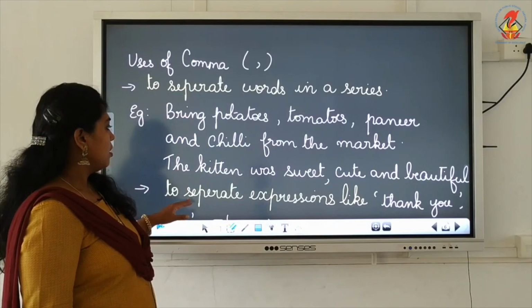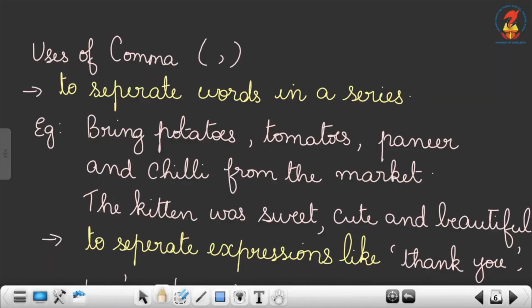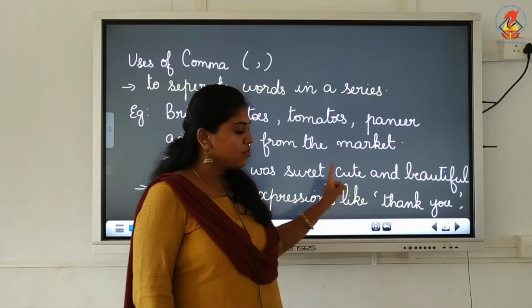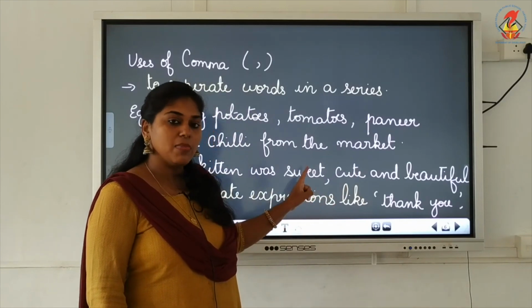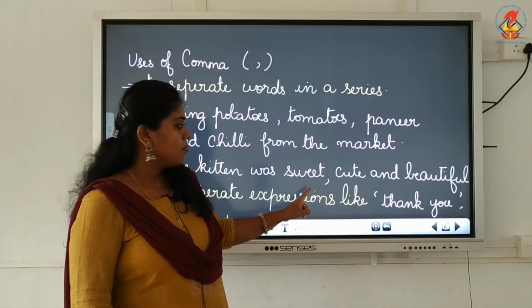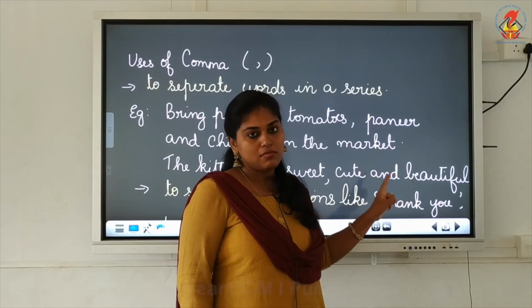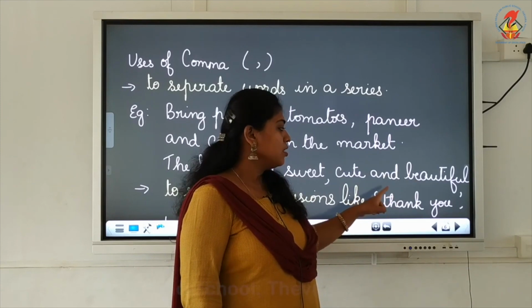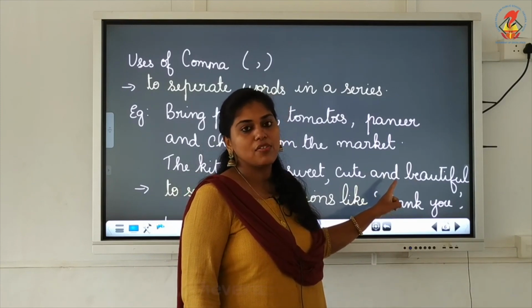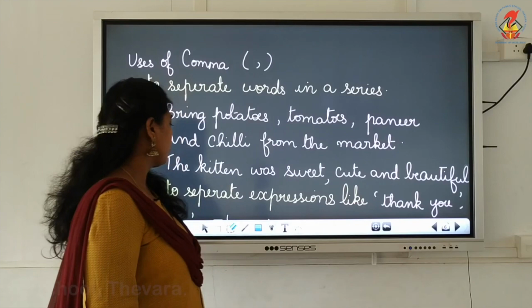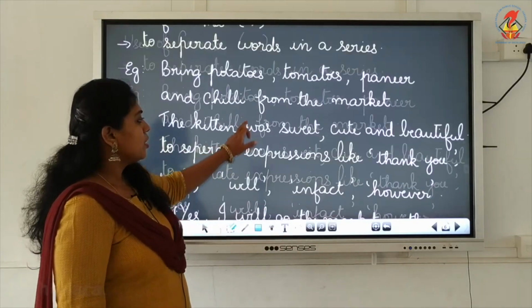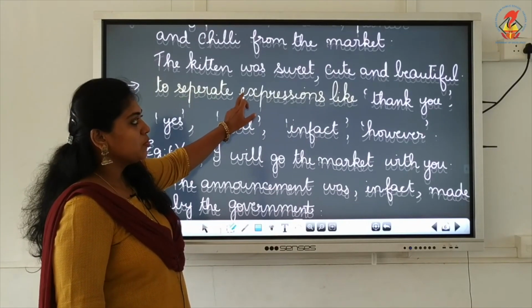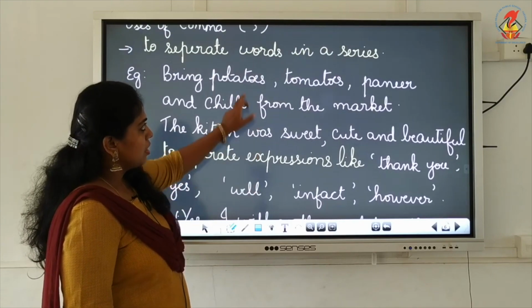Now, the kitten was sweet, cute and beautiful. Here also we are giving a list of adjectives, right? Sweet, cute, beautiful. So here also we have to separate it by using the comma. Sweet, comma, cute, and after that only one more word is left, right? One more adjective is left. So here we don't have to put the comma, instead you can write the word and. So that is how we separate the words written in a series.